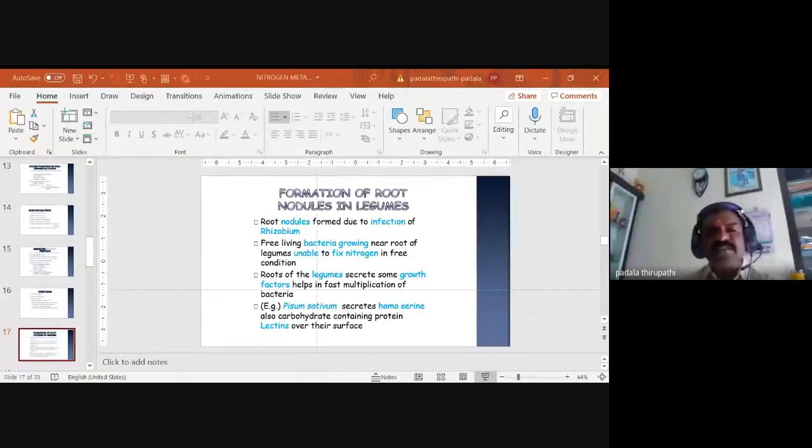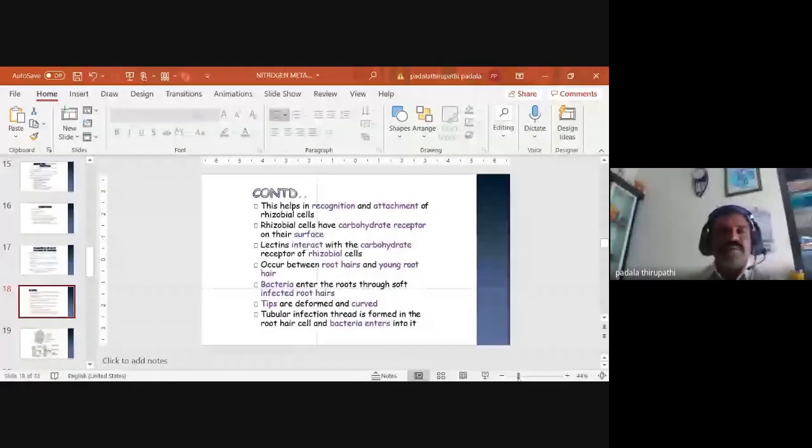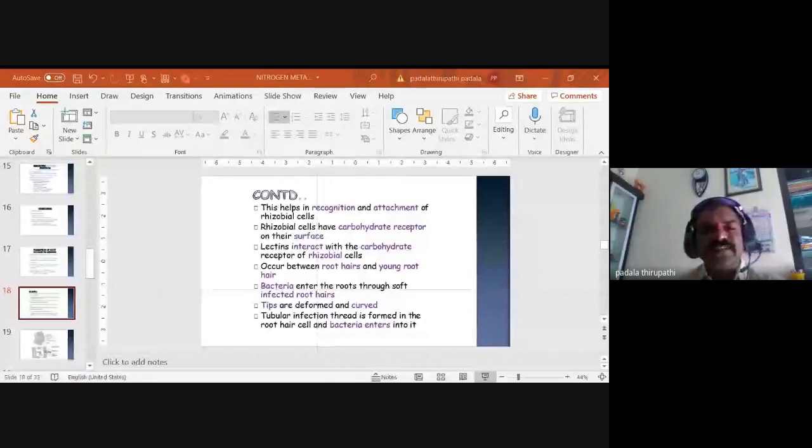Then this helps in recognition and attachment of rhizobia cells. Is this slide visible? Now this helps in recognition. Whenever the host plant secretes lectins, carbohydrate containing lectin proteins, and some other chemical substances, the attachment of the rhizobia cells is easily recognized.